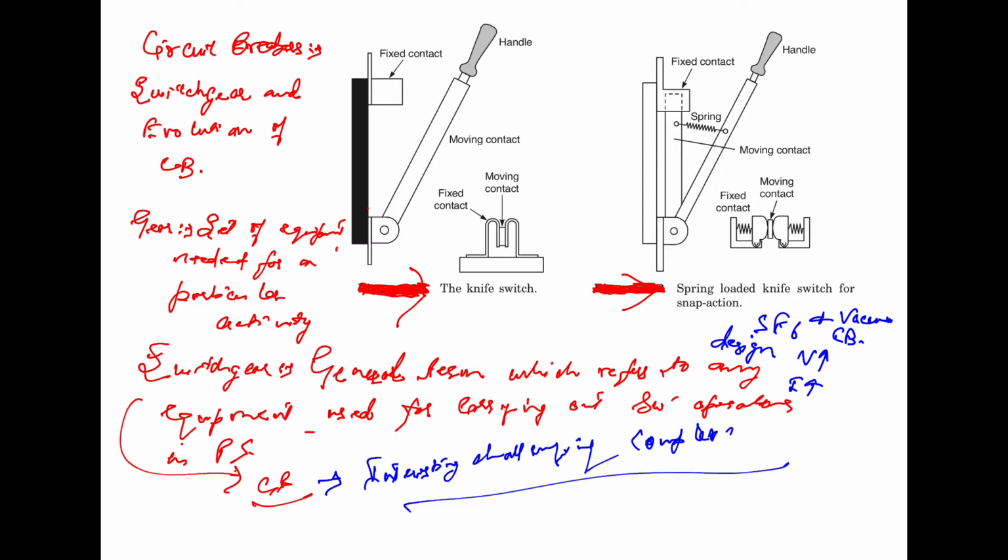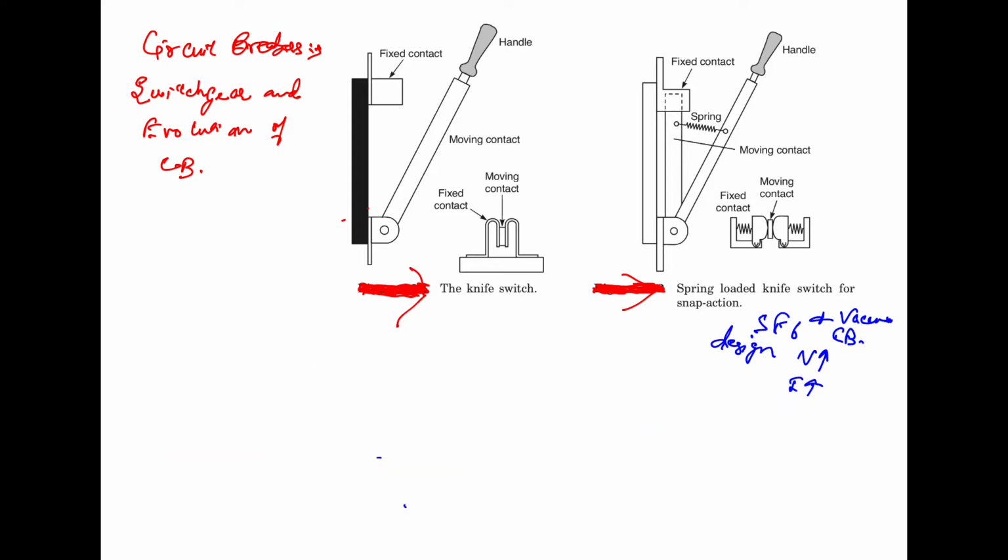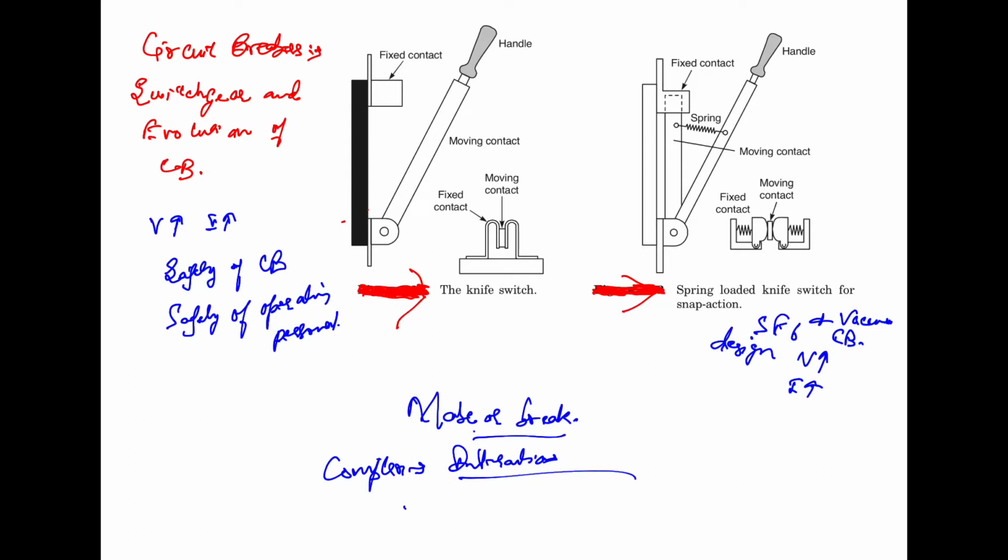This is from the point of view of the impact of the switching operation on the power system, the safety of the circuit breaker and the safety of the operating personnel. So as the voltage and current go on increasing, it becomes clear that the design of the circuit breaker needs careful attention on these points.